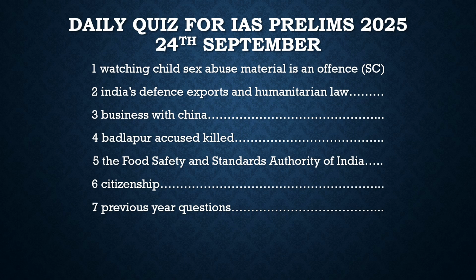The POCSO Act is the Protection of Children from Sexual Offences Act. It was introduced in 2012. It protects children from sexual abuse and child pornography. In this Act, there is a particular provision, Section 15, which is very interesting because it criminalizes persons who store and consume child pornography for commercial purposes. Section 15 only said that if any person is holding child pornography and consuming it for commercial purposes, then he would be labeled a criminal according to this Act.